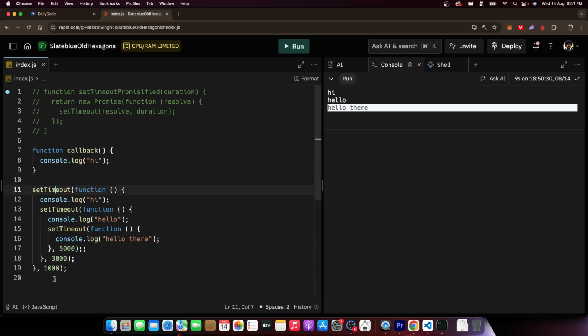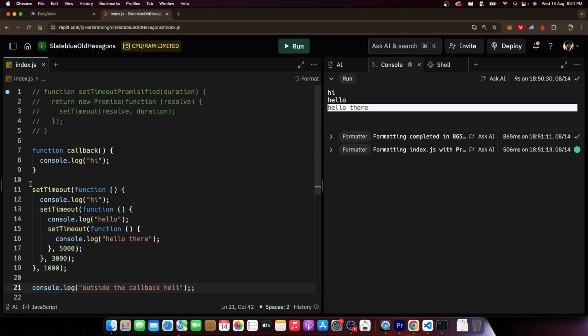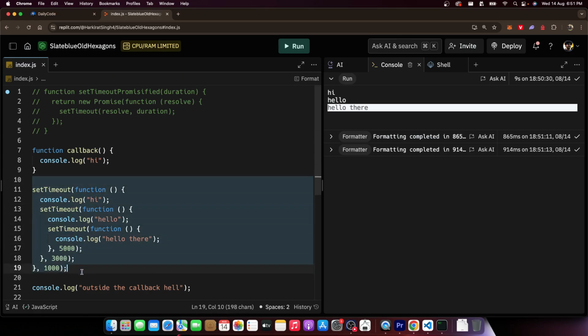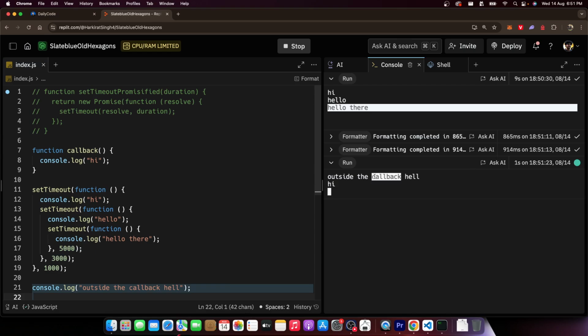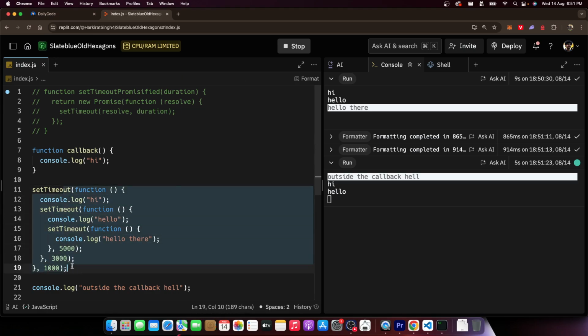Control reaches here. Then, if I put a console.log outside the callback hell, even though control reaches here first, this gets printed first. Then this gets printed, then this gets printed, then this gets printed, which is why all three of these are async operations. This is a synchronous operation. Outside callback hell gets printed first, even though this comes up the chain. Hopefully that is clear by now.